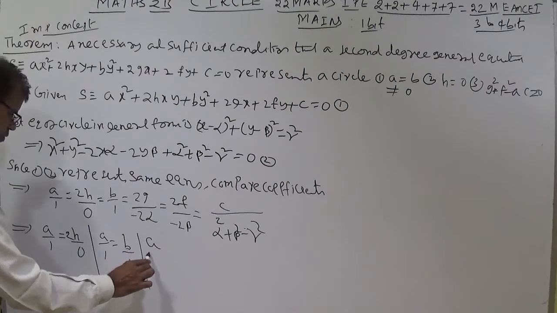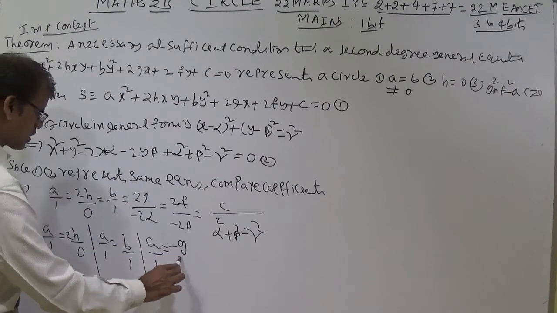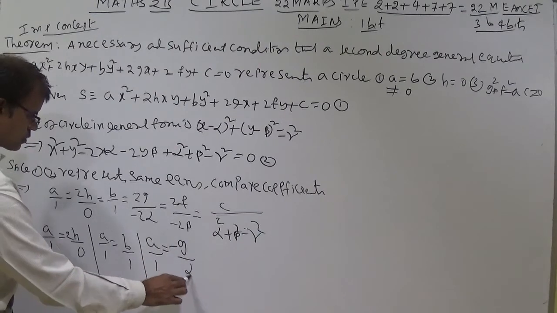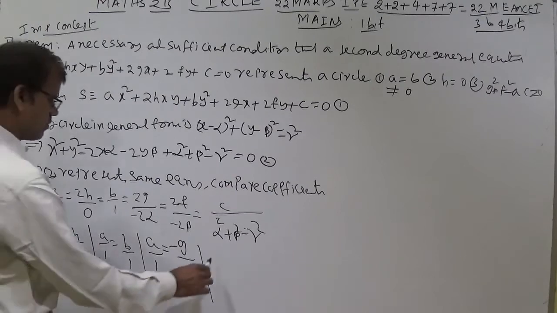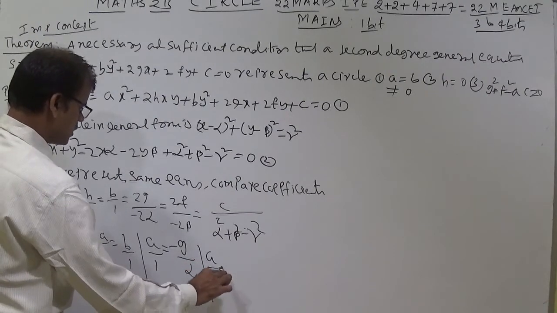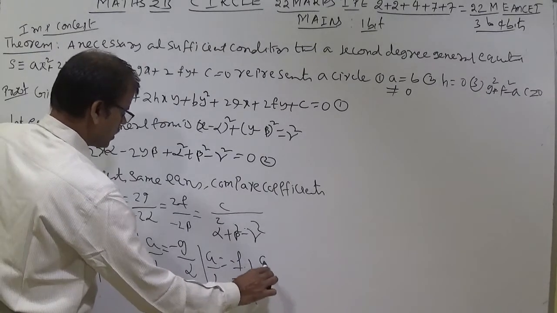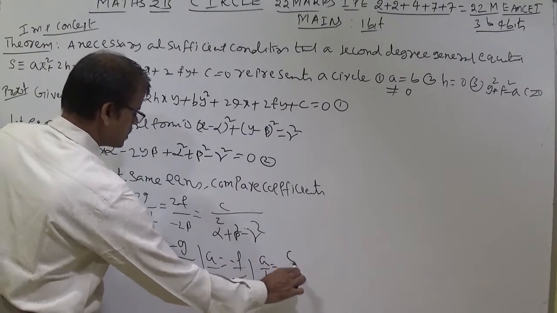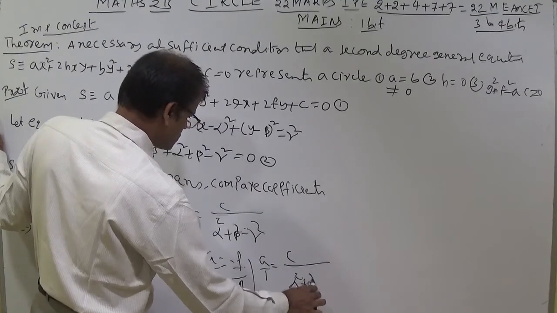Like this, for everything I equate the first term, because these are in proportion. We can compare everything, but this is the better way. a by 1 is equal to minus g by alpha. Next, a by 1 is equal to minus f by beta. Next, a by 1 is equal to c by alpha square plus beta square minus r square.